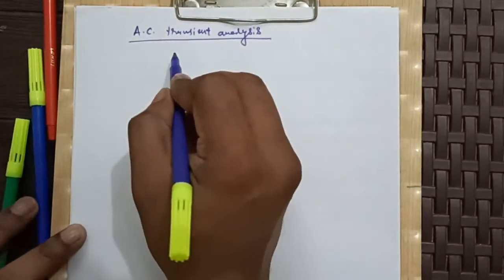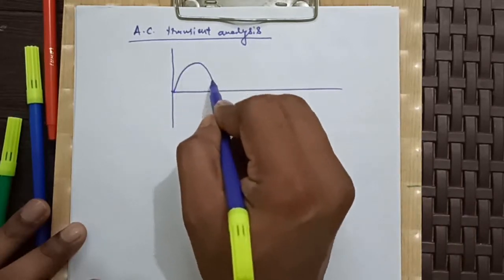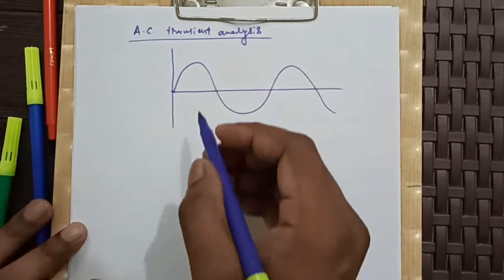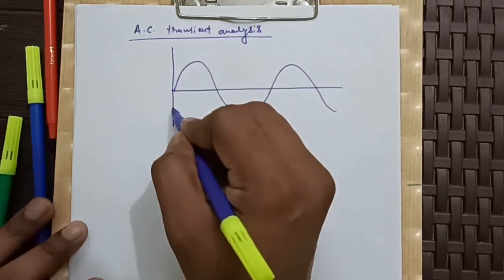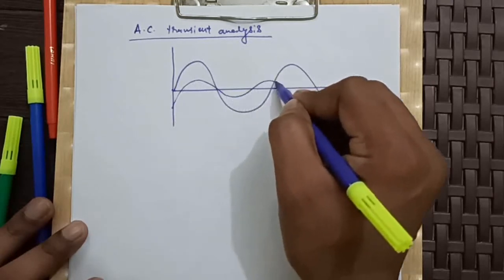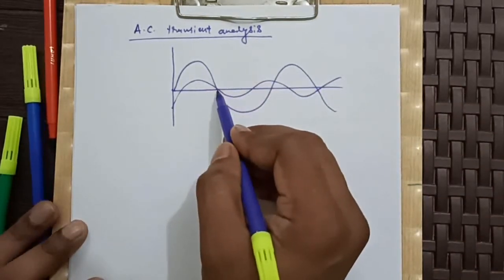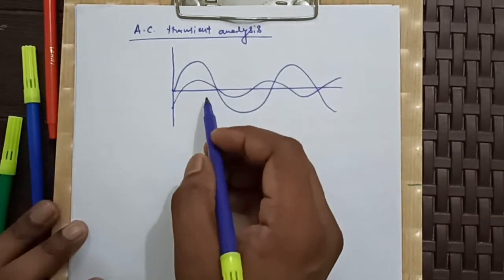Let's see what is the nature of AC current and voltage. As we all know, this is our AC signal. If you consider that this is voltage, and this is some current, I have drawn this random signal basically.